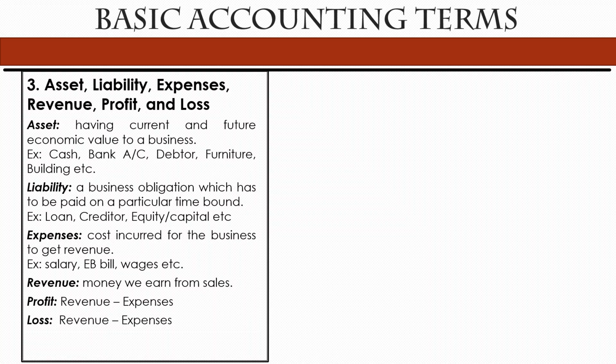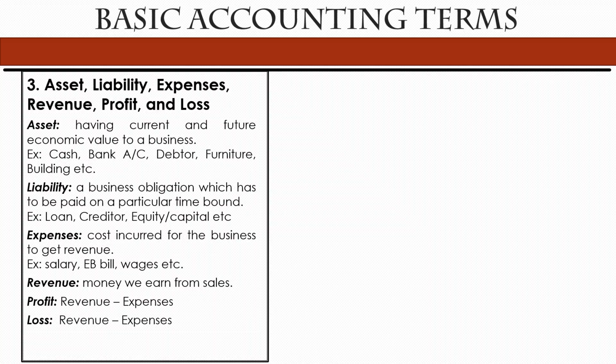So from that point of view, a few examples of assets are cash, bank account, debtor, obviously in the previous point we discussed, right? Debtor means the one who borrowed goods or service from us, so we need to consider them as an asset, right? So debtor, and furniture, buildings, etc. Fine. So these are a few examples.